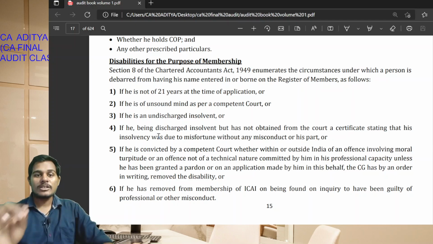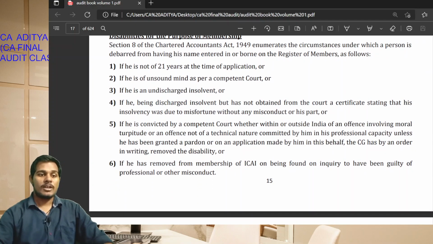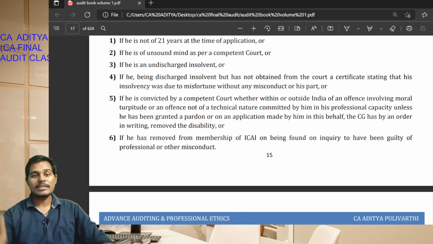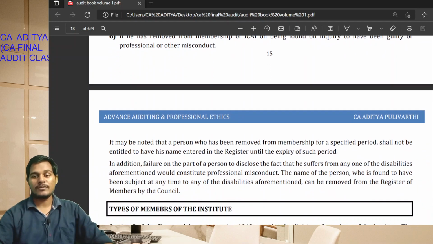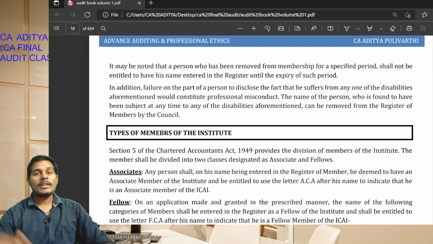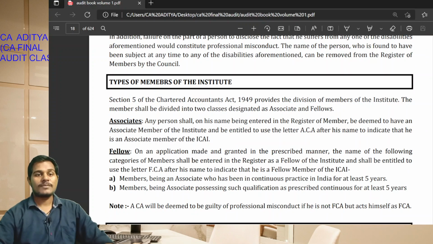provided as a discharged insolvent. Okay students, if he is convicted by a court of moral turpitude, that he is involved in any fraud, then a membership cannot be applied for by the CA final qualified students. If he has been removed from the membership of ICAI on being found guilty of professional or other misconduct, then he should not be a member of the institute. Where a member has not paid the prescribed fees annually, then in that case also the member will be removed from the membership.